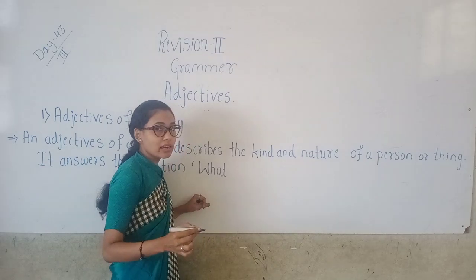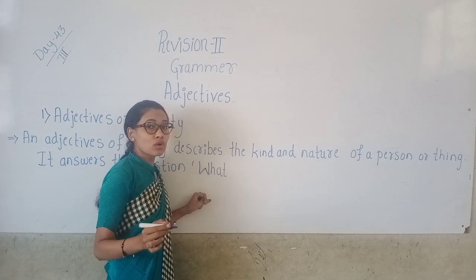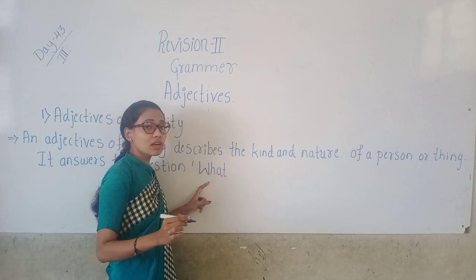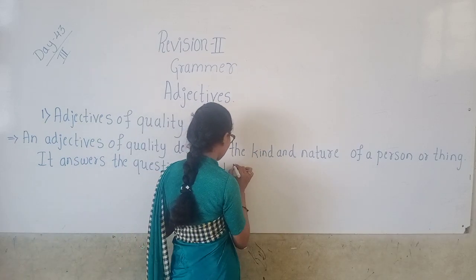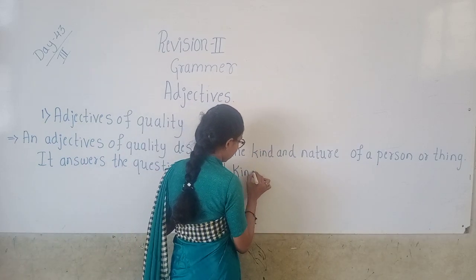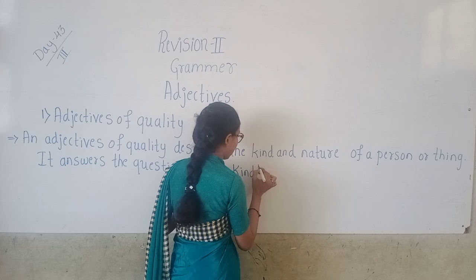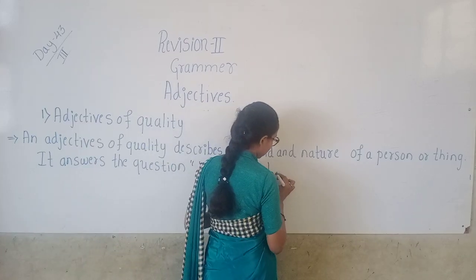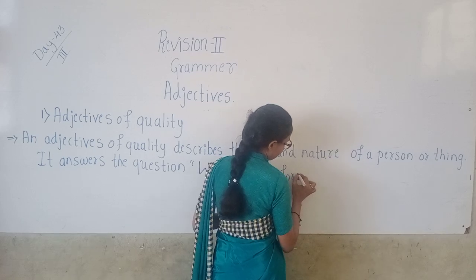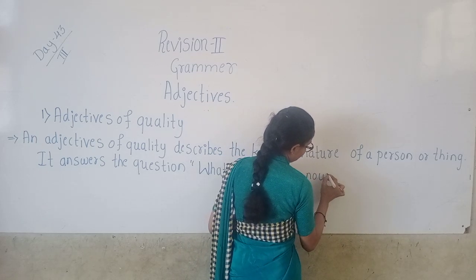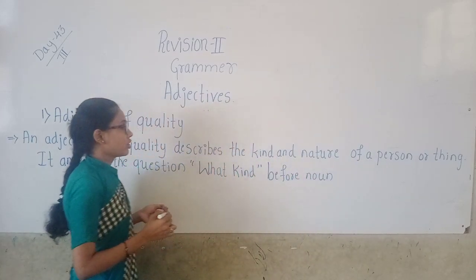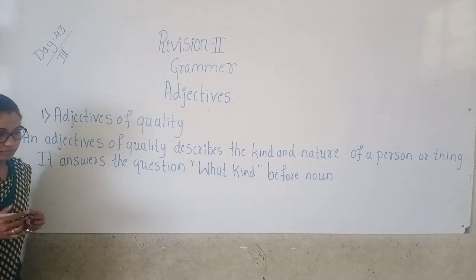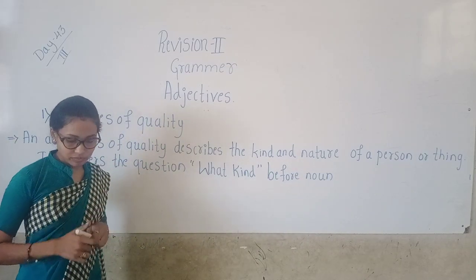What kind of a man? He is a good man. So it answers the question what kind, before the noun. Adjectives are placed before the noun.